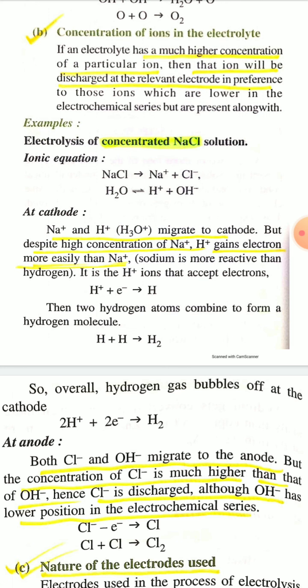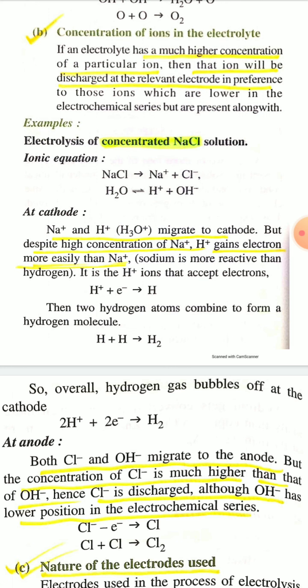So higher the concentration of ion, higher is the preference of discharge. For example, electrolysis of concentrated sodium chloride solution. So ionic equation is: NaCl will dissociate to give Na+ and Cl-, and as it is an aqueous solution, water is also present. So water will ionize to give H+ and OH-.